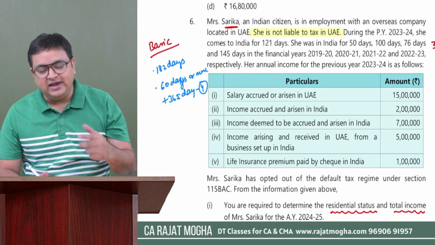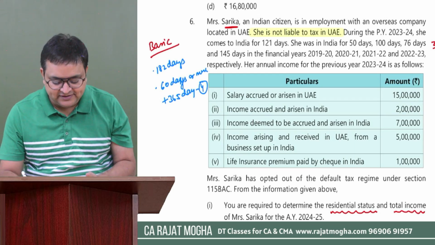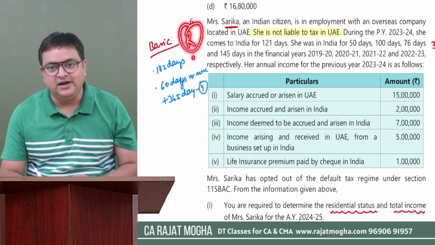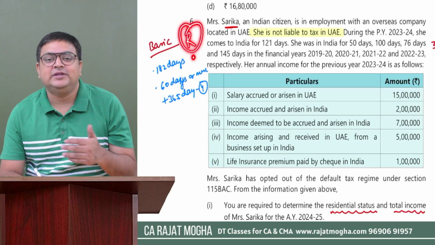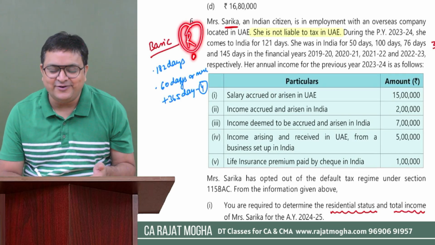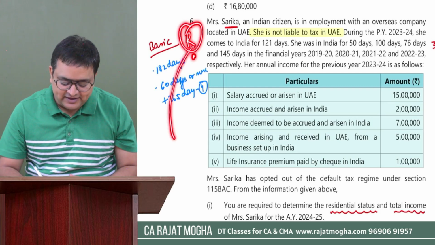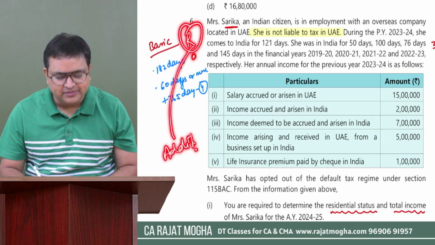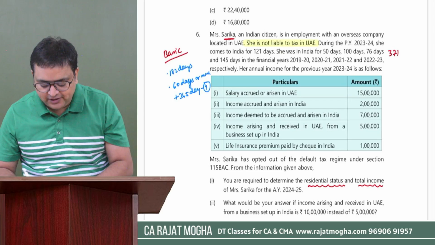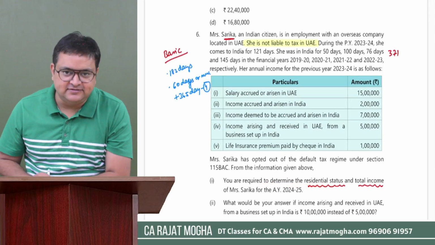And if any of the conditions gets satisfied, we say that the individual is now a resident. Then further we have to check whether the person is an ordinary resident or a not ordinary resident. For that we have additional conditions also, right? So first of all, they are asking us to determine the residential status.